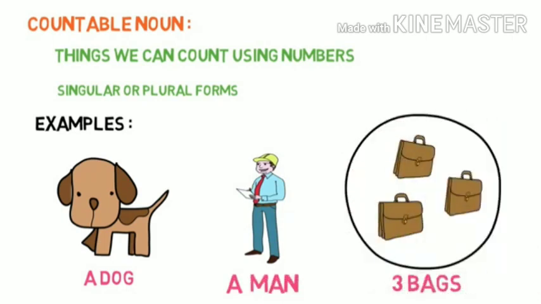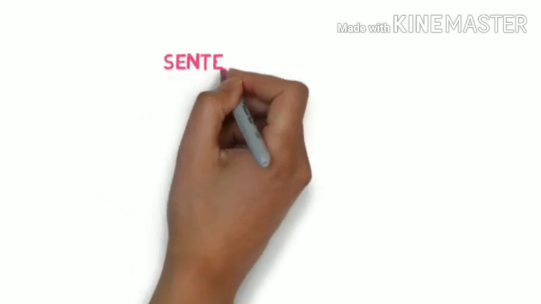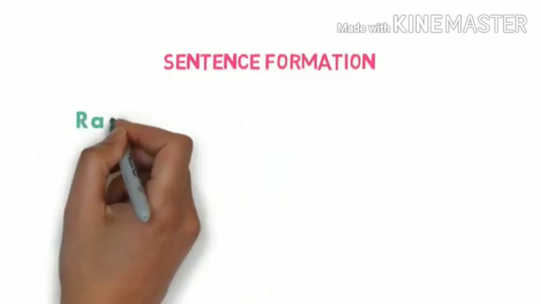Let's look at countable noun examples in sentences. Ramesh has a pencil. Here a pencil is an example of a countable noun.